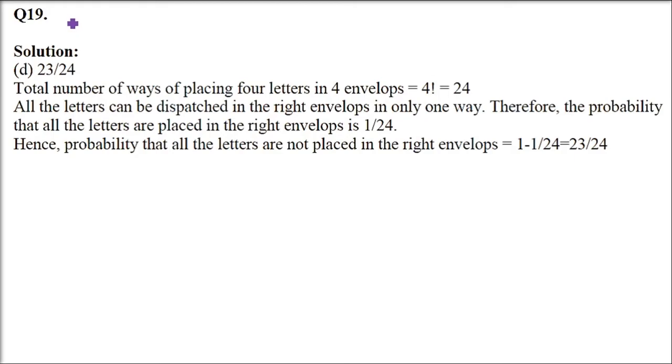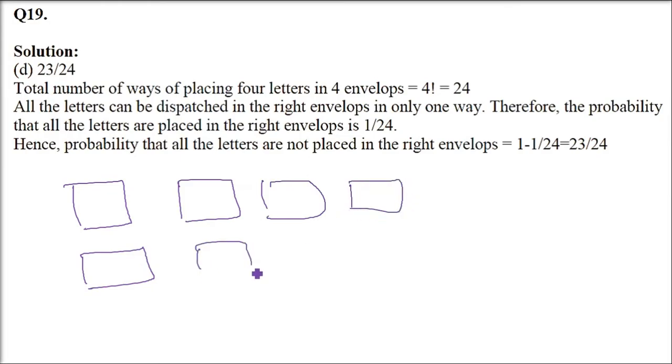Question number 19. A person writes 4 letters and addresses 4 envelopes. If the letters are placed in the envelopes at random, then find the probability that all letters are not placed in the right envelope. So there are 4 letters and 4 envelopes: 1, 2, 3, 4, and here also 1, 2, 3, 4.